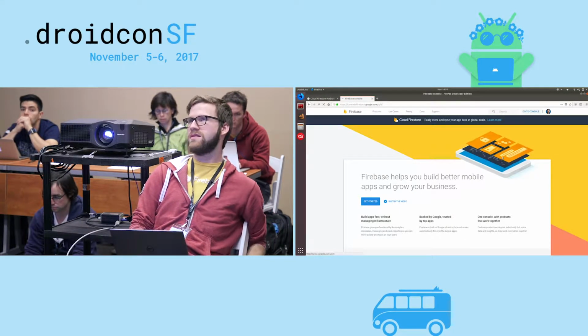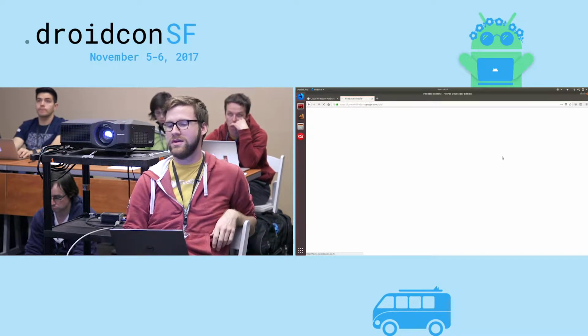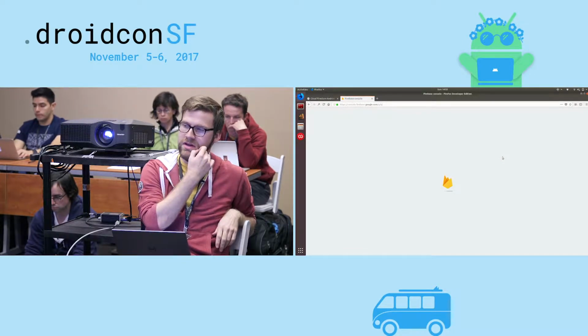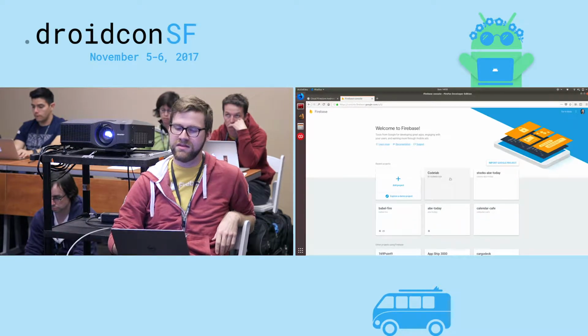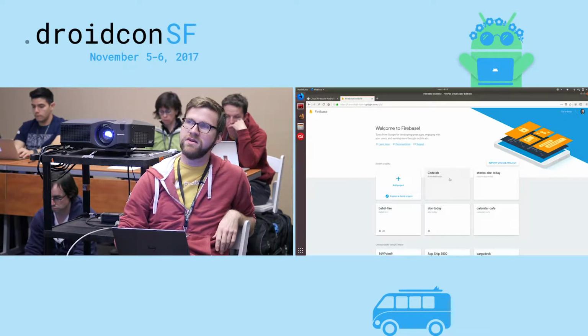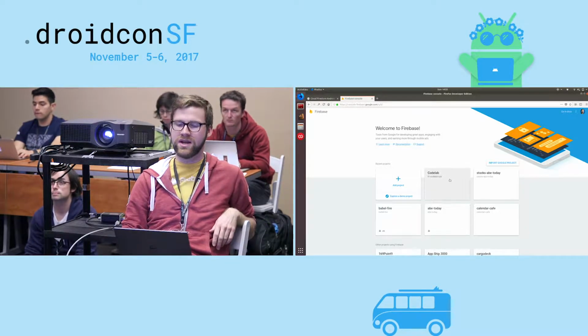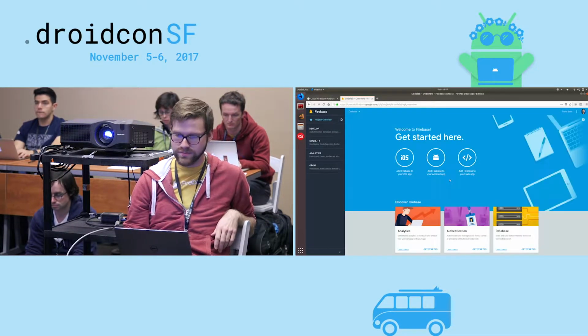Once we're in the Firebase console, if you have Google Cloud projects, you'll see them available to import. If you don't, that's absolutely all right. You can just hit the Create a New Project button. Because I give a fair number of Firebase talks, I have a fair number of Firebase projects. So today I'm going to be using an existing one I already have, which is this project called Codelab. But you can just go ahead and create a brand new one, call it whatever you want. It does not matter at all. And of course, you can change that later.